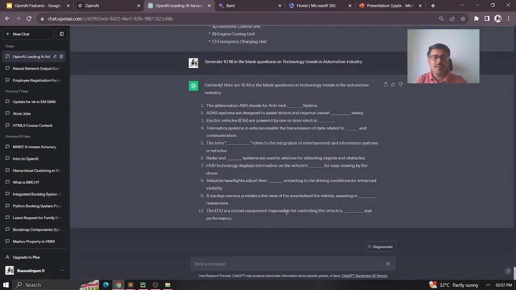You can see it here. It gives me the fill in the blanks questions here. For example, the abbreviation ABS stands for anti-lock dash system. Typically we all know it is a braking system, right? So like that, we can see it here.